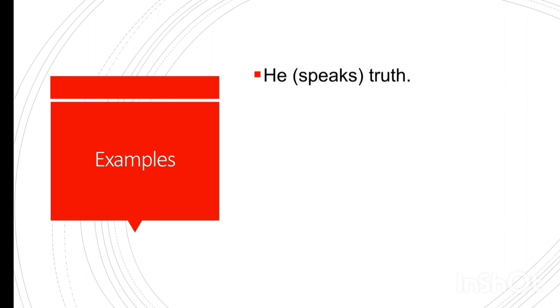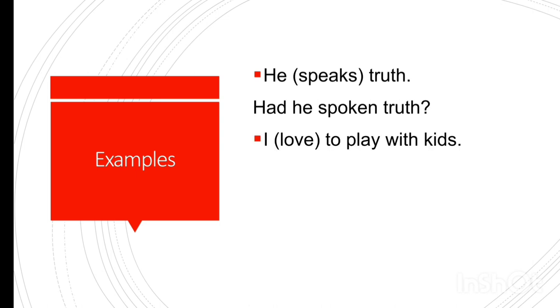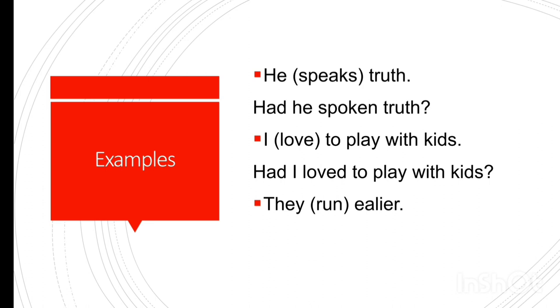Examples: he speaks truth. First, make it an affirmative sentence of past perfect tense. He had spoken truth. Now, let's pick up had and put it in the beginning of the sentence. Had he spoken truth, at the end a mark of interrogation. I love to play with kids. Had I loved to play with kids? Mark of interrogation. They run earlier. Had they run earlier? I hope it is clear to you.